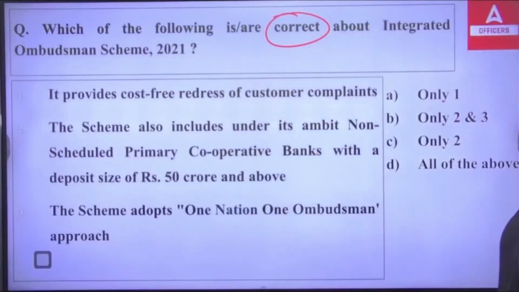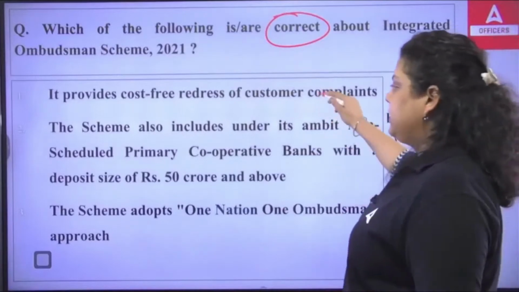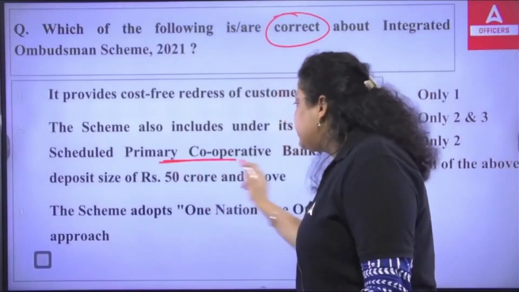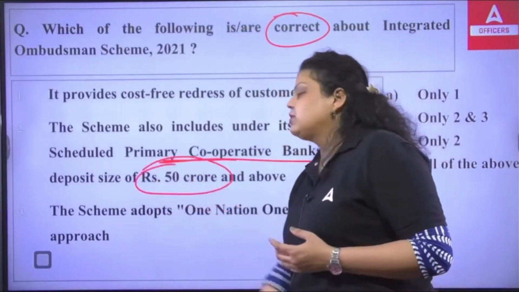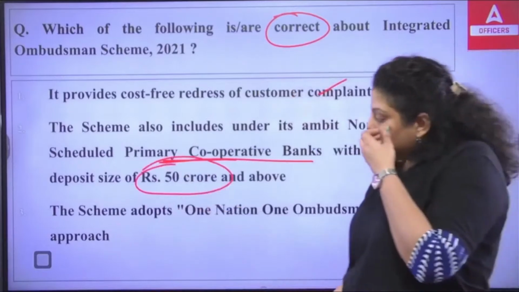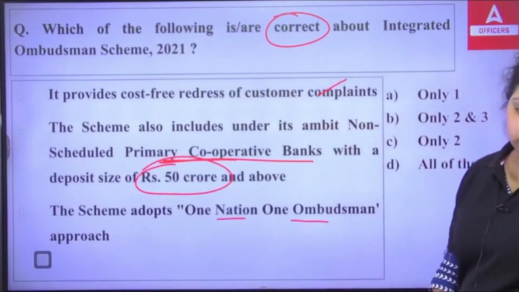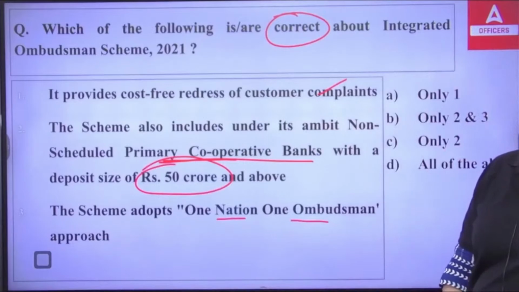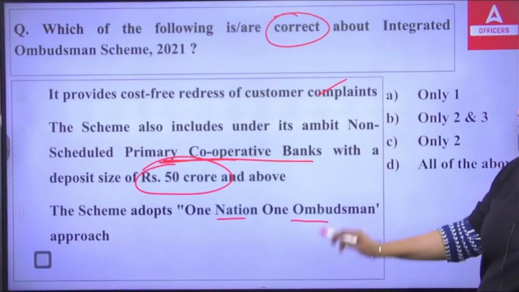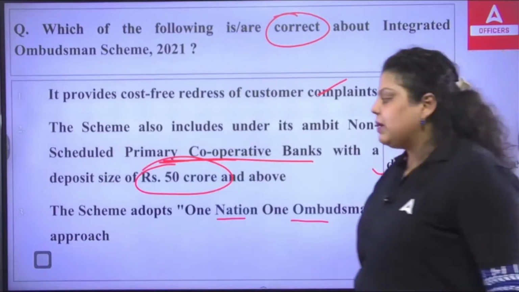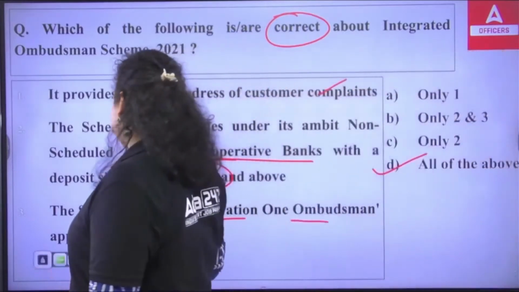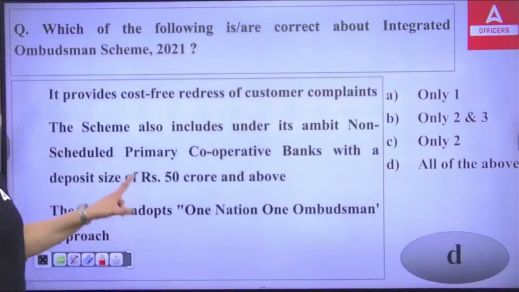So, I have told you it provides you free of cost service. This is correct. And it also includes now your primary cooperative banks. Non-scheduled primary cooperative banks are included under the scheme with the deposit size of 50 crore and above. And the scheme adopts one nation, one ombudsman approach also. Okay, so here the right answer for this particular question will be all of the above. All of the above are right options here. Okay, all are correct about the integrated ombudsman scheme. So the right option will be option D.